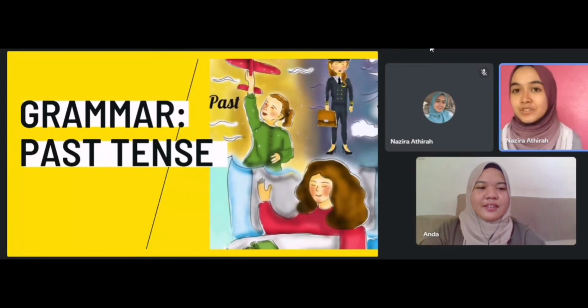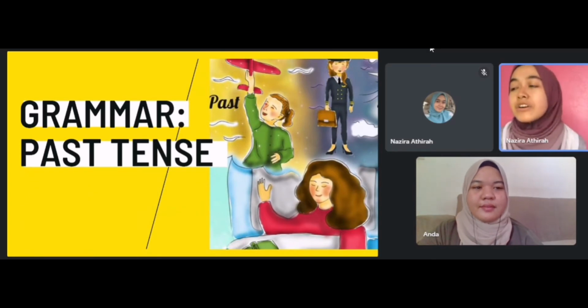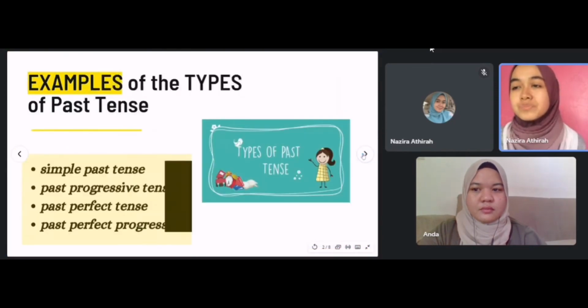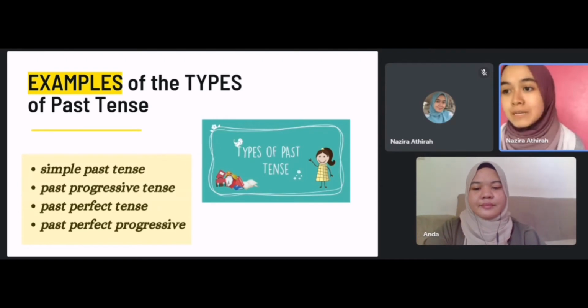Hello everyone and good day. Today we want to explain about our topic, which is past tense. Before that, first of all, past tense has a few types. First, past tense has simple past tense, past progressive tense, past perfect tense, and the last one is past perfect progressive.